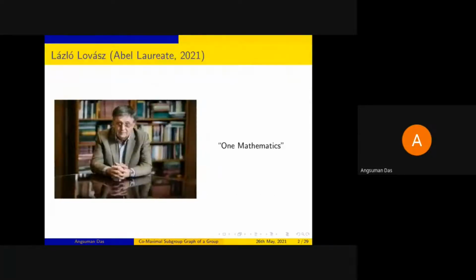So I would like to dedicate this lecture to Professor Laszlo Lovász, this year's joint Abel laureate. And I would like to urge all of you to have a look at one of his articles, One Mathematics, which I have recently gone through, and it inspired me a lot. So with that, I start the lecture.